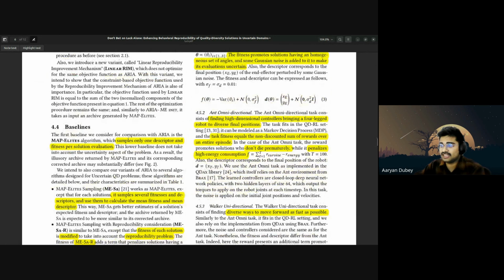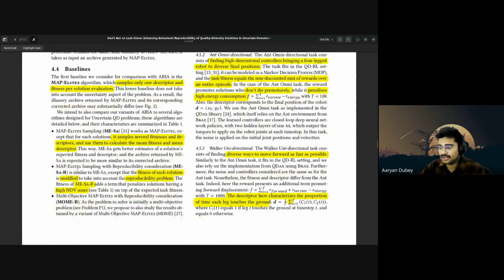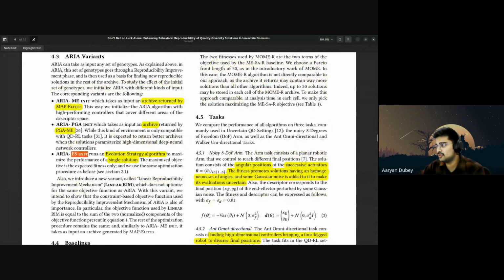So yeah, first baseline, they considered comparison with ARIA is the MAP-Elites, which samples only one descriptor and fitness per solution. Then MESA samples several fitness and descriptor values and uses them to calculate the mean fitness and mean descriptor. Then we have MAP-Elites sampling and reproducibility consideration. Here, the fitness of each solution is modified to take into account the reproducibility problem. Then we have other algorithms too.